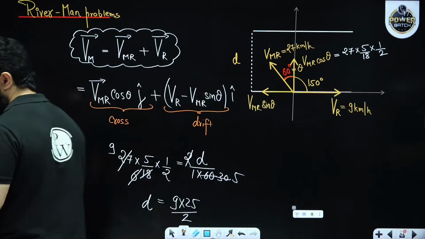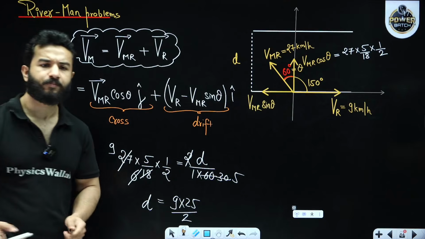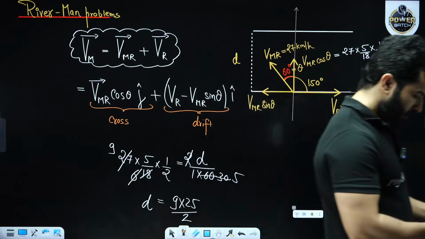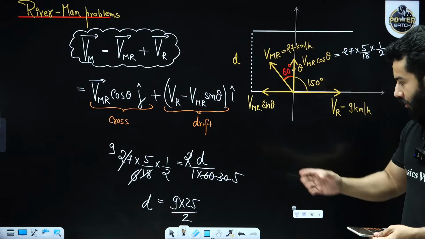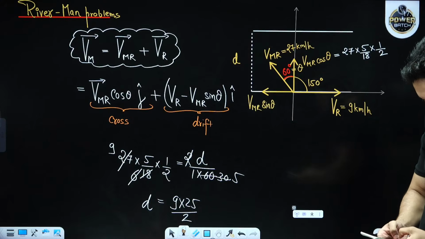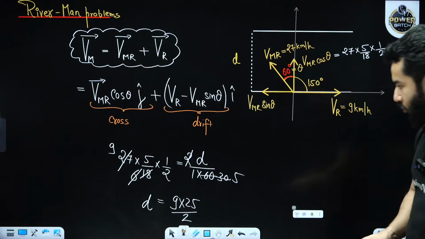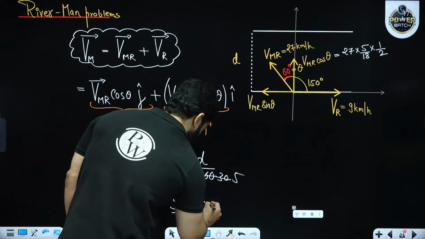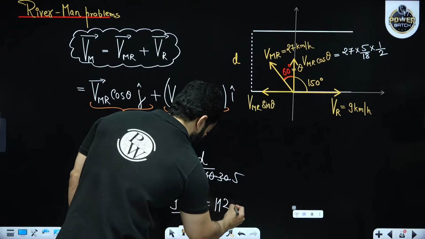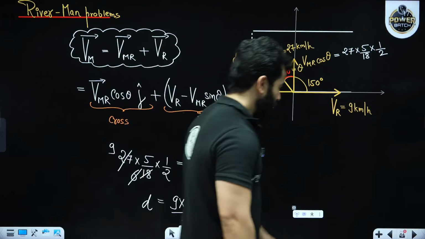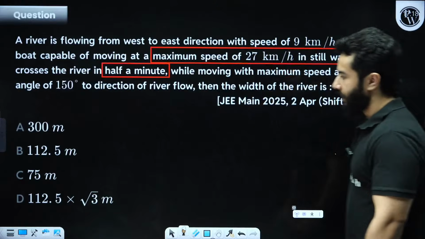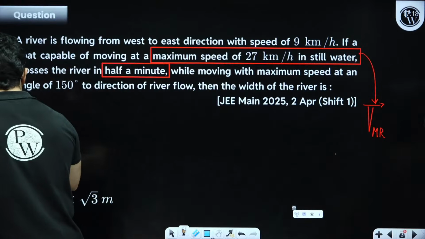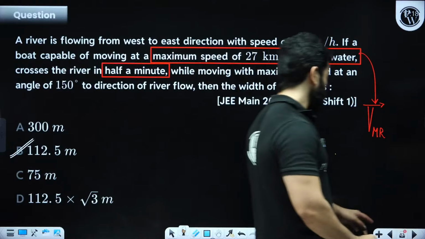Now let's find what this is. Be quick. Any more doubt? See, everything is under control if you stick to the concept. 25 times 9 divided by 2 means 112.5 meter. So option B is correct. Please ask me if you have any doubt.